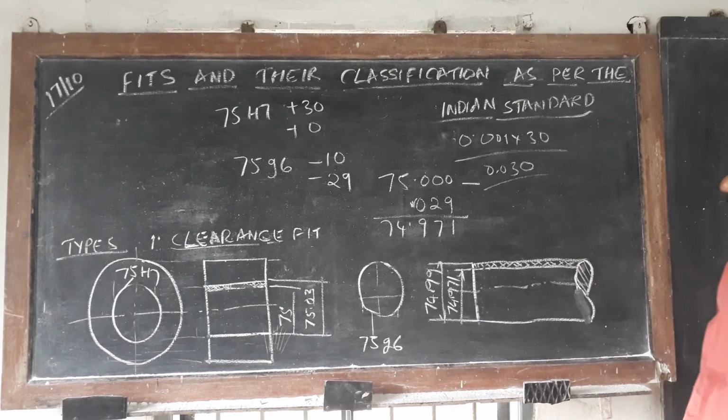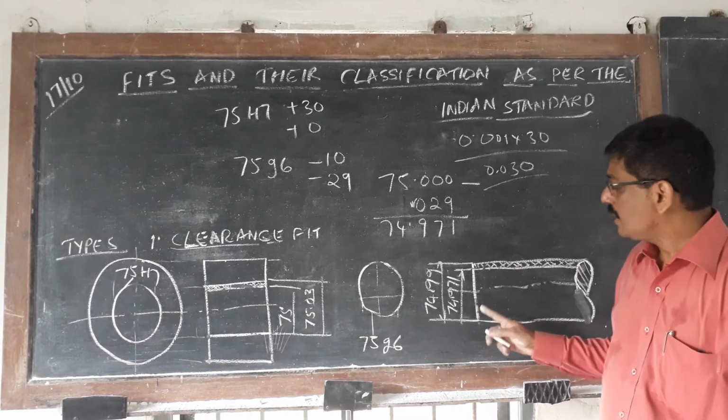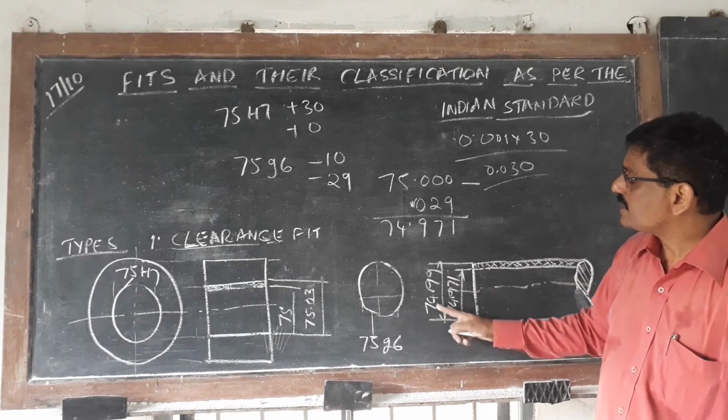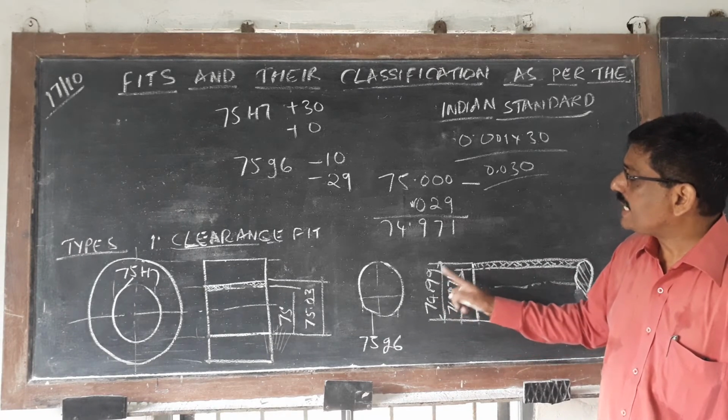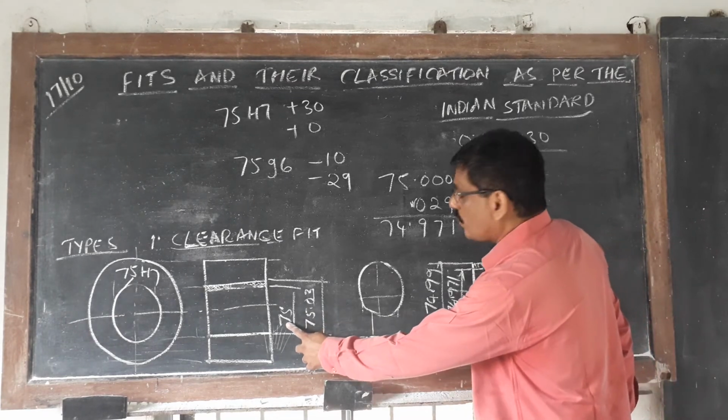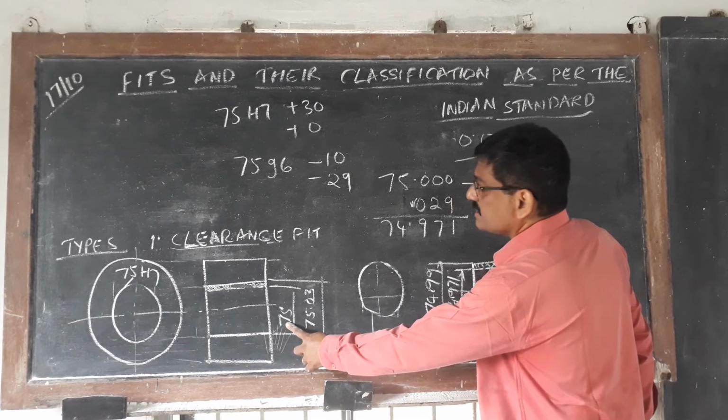See, you can maintain the shaft up to a diameter of 74.971 mm, or else up to 74.99. Here 75 is the hole.